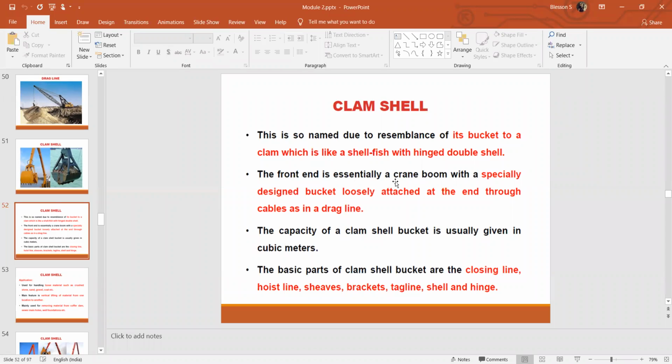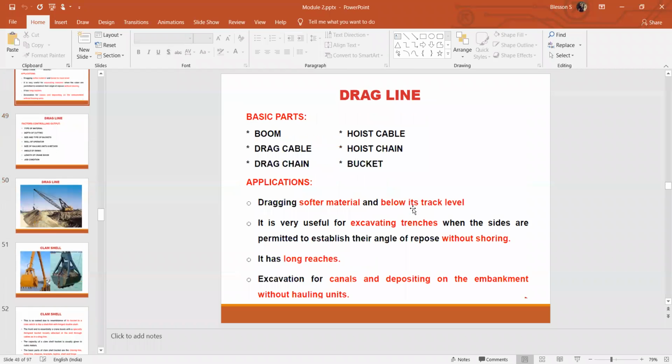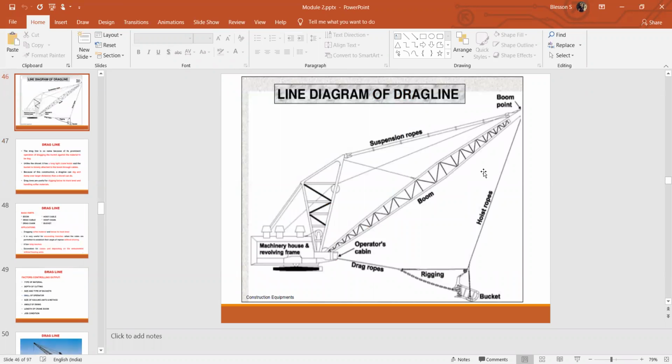The front end is essentially a crane boom with a specially designed bucket loosely attached at the end through a cable, as in a drag line. So it can be utilized similar to a drag line. Here you can see the drag line picture, but the difference will be that instead of a single bucket, there will be two buckets acting as a clamshell or shellfish kind of structure, or your jaws, you have seen, right? Just like that.